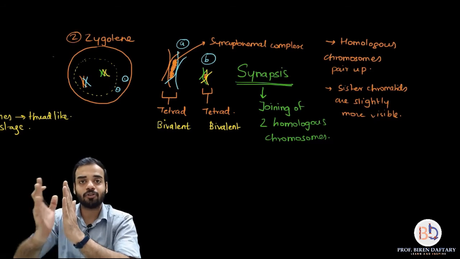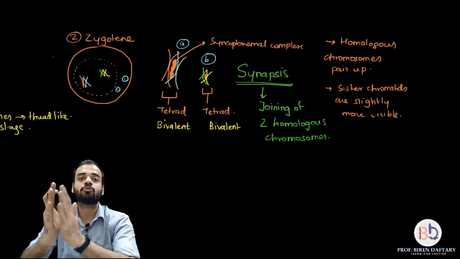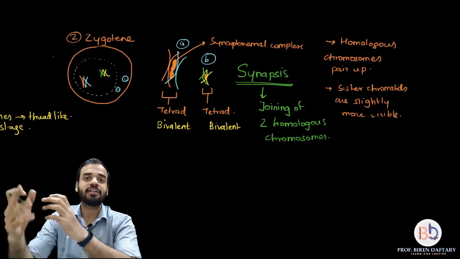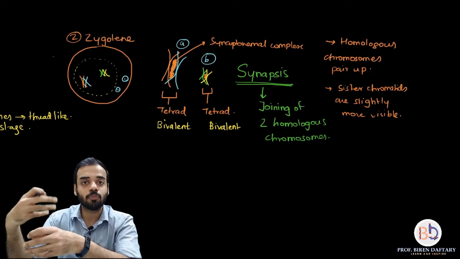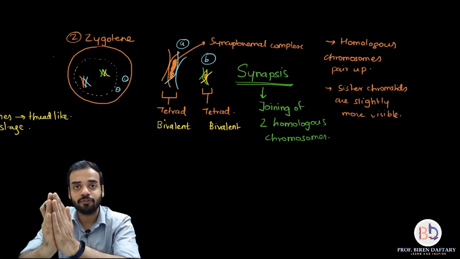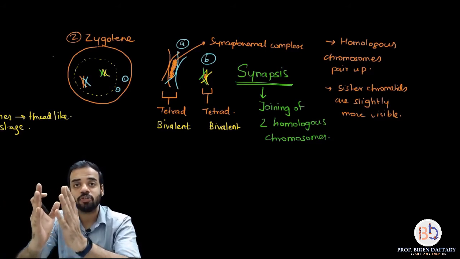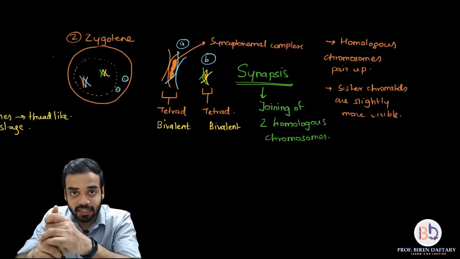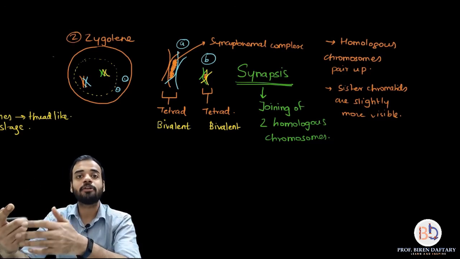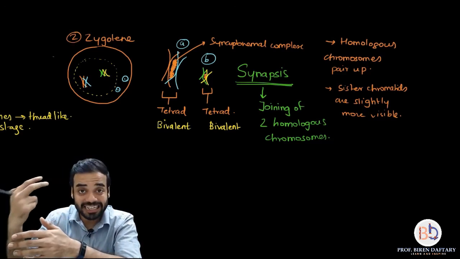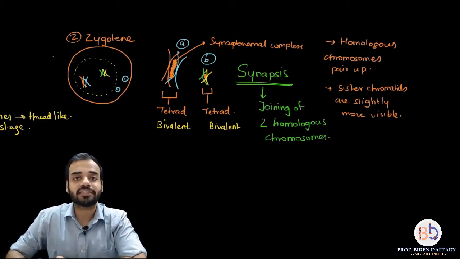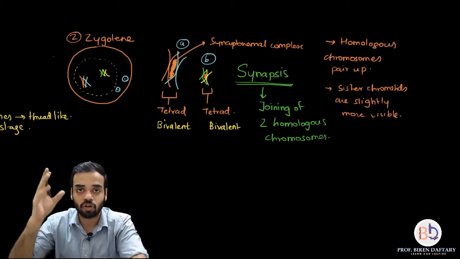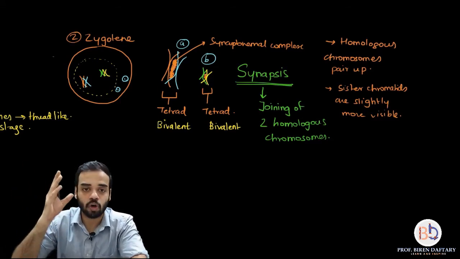So the separation occurs. I told you that in leptotene the 2 sister chromatids do not appear separate because they are completely joined. Now the condensation has progressed much more in the zygotene stage, and because of that you can see that the chromosome is opening up. That is why you can actually see an X-like structure. Still the condensation is not completely done. In Pachytene you will be able to see the sister chromatids much more clearly. Okay, so this is your second step, which is called zygotene. Please remember, this is where synapsis occurs, or pairing up of homologous chromosomes.